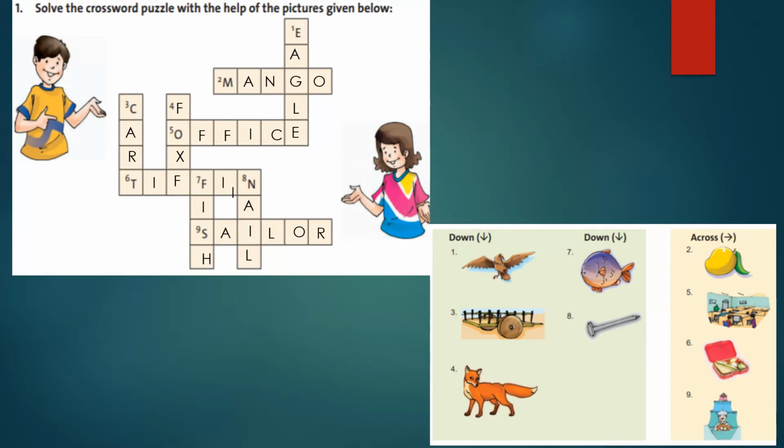Next, sixth one, it's a tiffin box. So T is already given and T-I-F-F-I-N, tiffin. Ninth one, it's the picture of a sailor. So S is already given. So S-A-I-L-O-R, sailor.